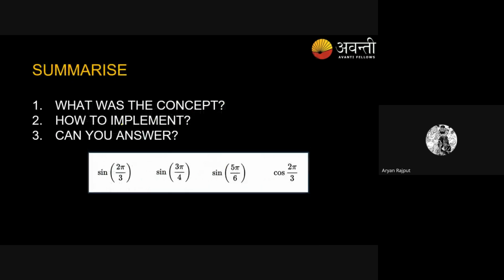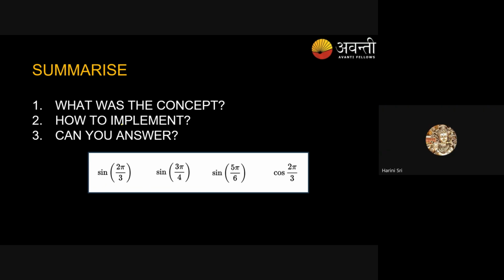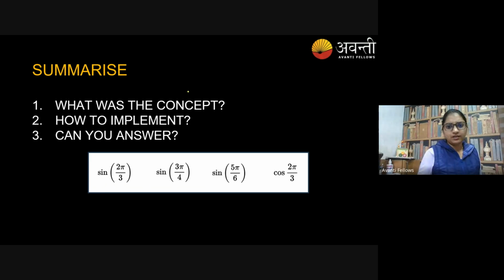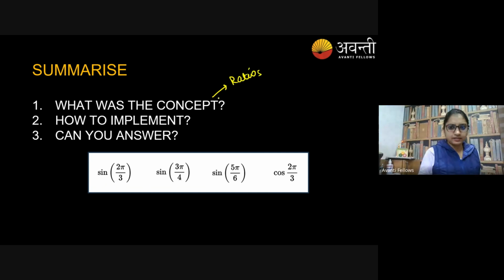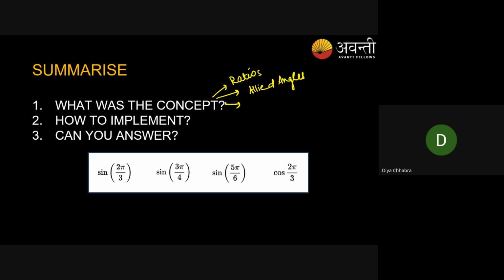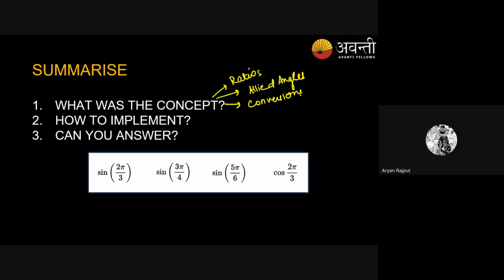Yes, ma'am. So can anyone summarize what was the concept that you learned today? Trigonometric ratios. Okay. One said allied ratios, another said allied angles. Anything else? Conversions. Okay.